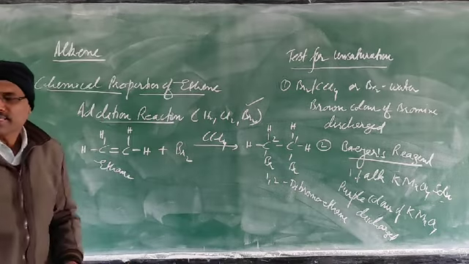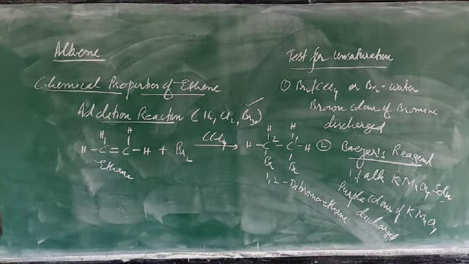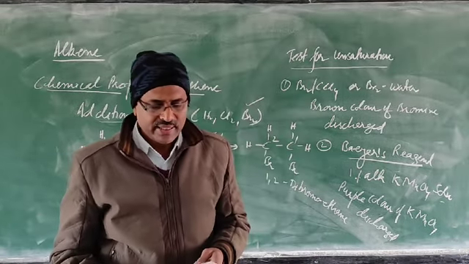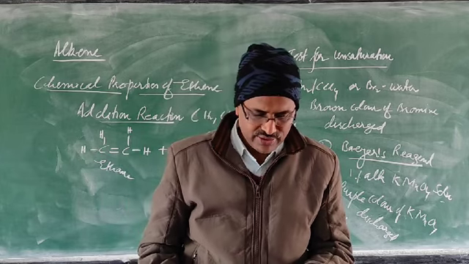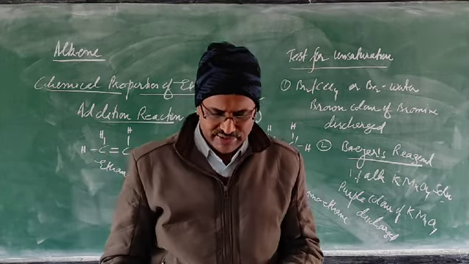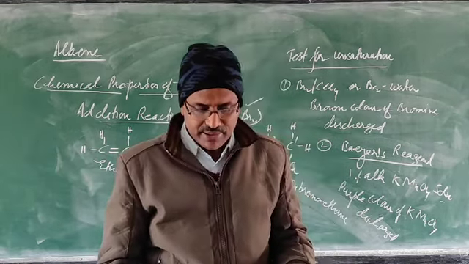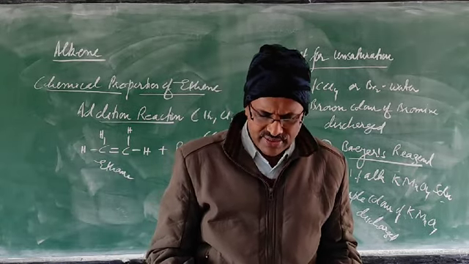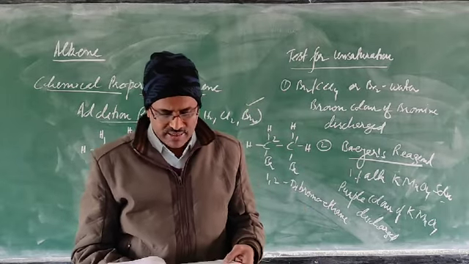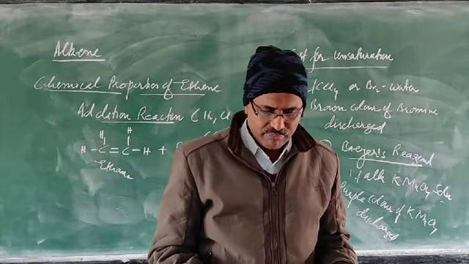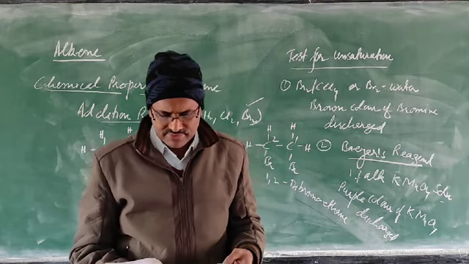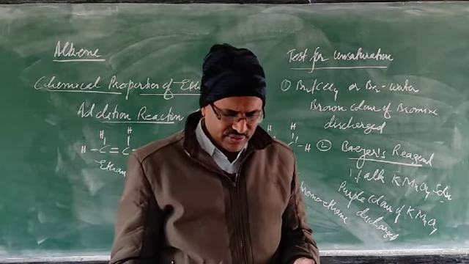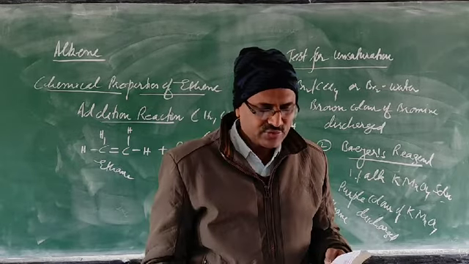So now this addition reaction is over. Just go through your book, page number 234. Addition reaction, catalytic hydrogenation and halogenation. Chlorine, bromine, in the same way iodine also you can do. Then underline the chemical test: brown color of bromine discharge serves as test for unsaturation. Here you can mark, most important. Then halogenation you can leave it. Sulfuric acid also you can leave it. Ozone also you can leave it.